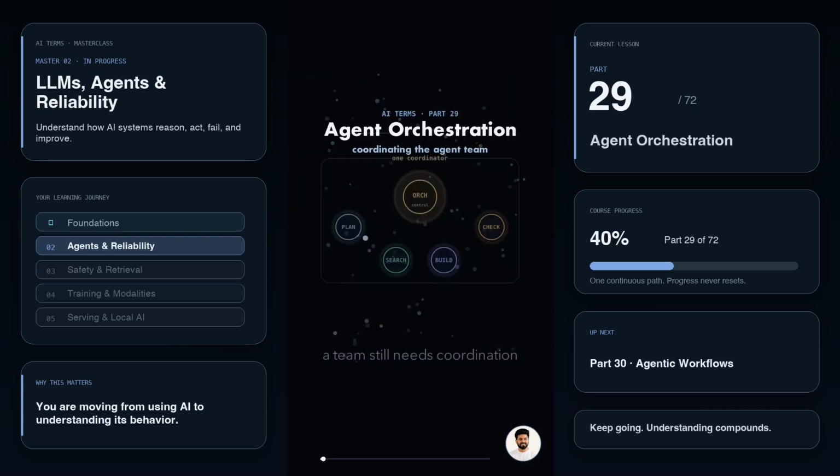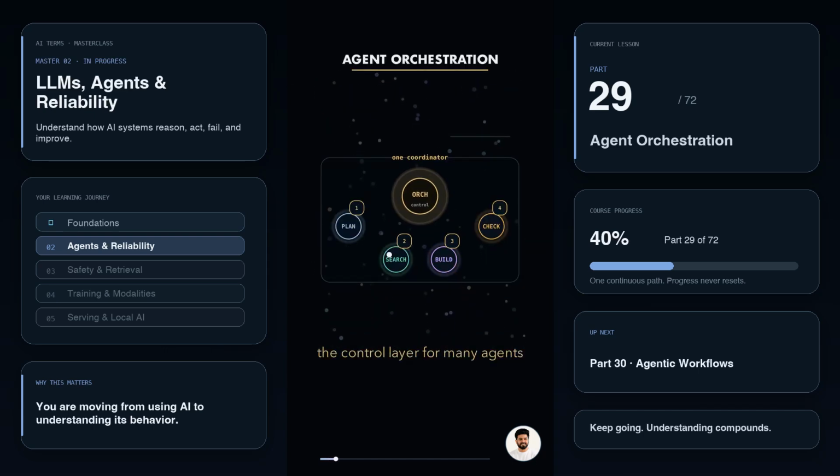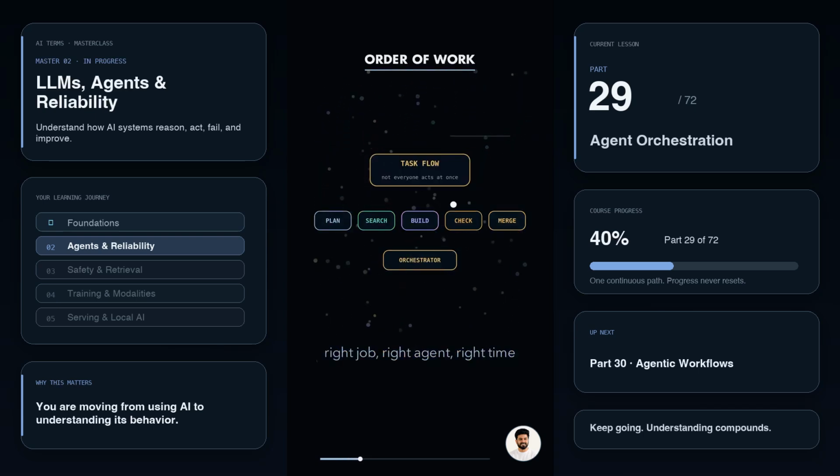Part 28 showed multiple agents can work as a team, but a team still needs coordination. Agent orchestration is the control layer that decides which agent acts, in what order, and what information gets passed along. Imagine a task: research a topic, write a draft, check the answer. The orchestrator does not do every job itself. It sends the right job to the right agent.